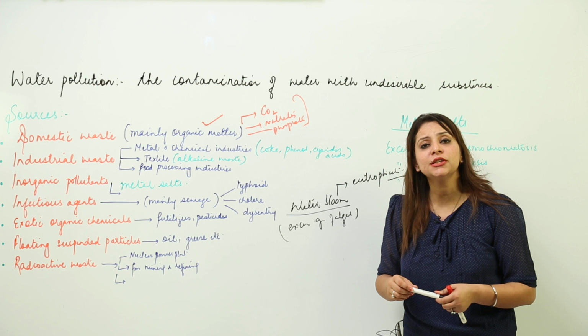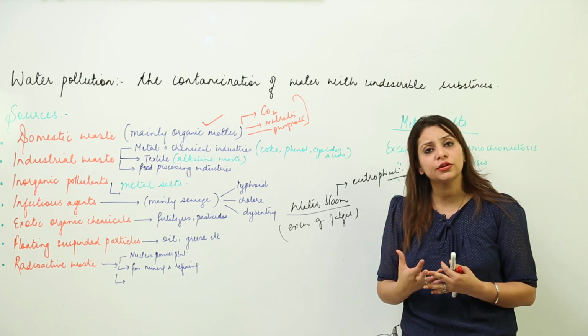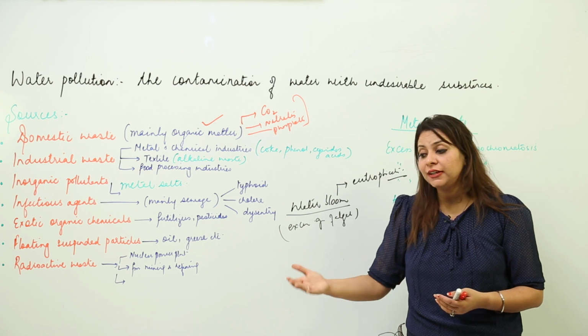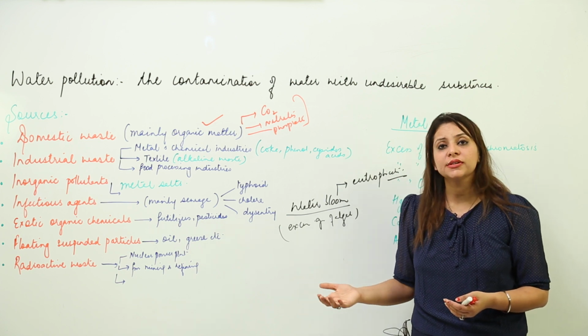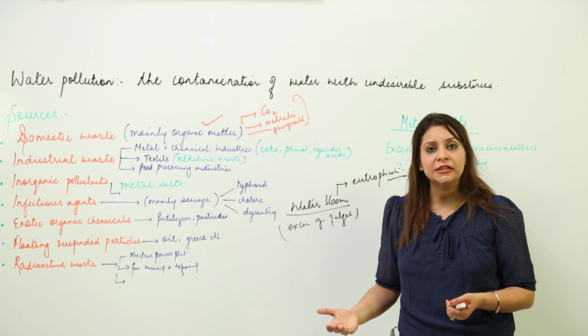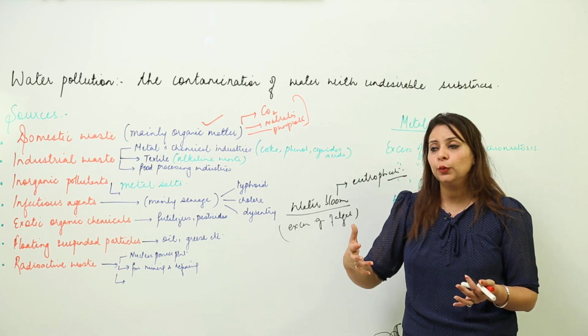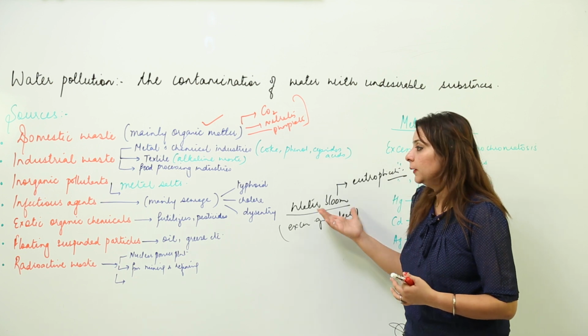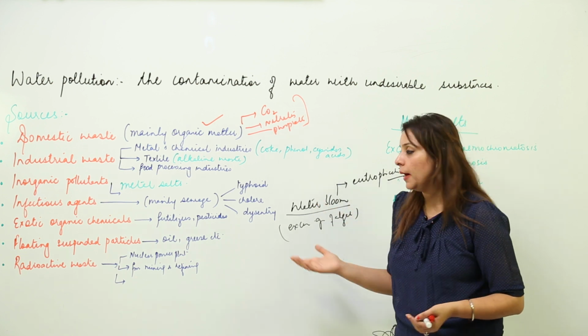Eutrophication is the excess growth of algae which takes up the dissolved oxygen from the water, and as a result aquatic life is going to suffer. Even the vegetation is going to suffer, because they also need oxygen at night time, right? So they are actually harming it.